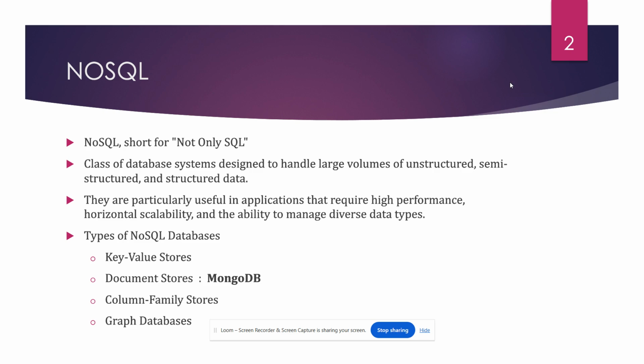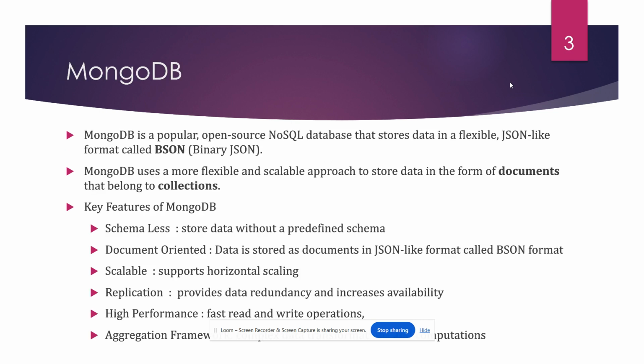In this lecture, we are not going to discuss in detail the types of NoSQL databases. Rather, we are going forward to discuss the document store and one of the application databases, that is MongoDB. So why MongoDB? MongoDB is a popular open source NoSQL database that stores data in a flexible form called BSON, that is binary JSON.